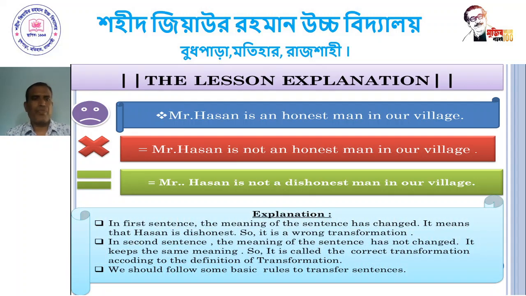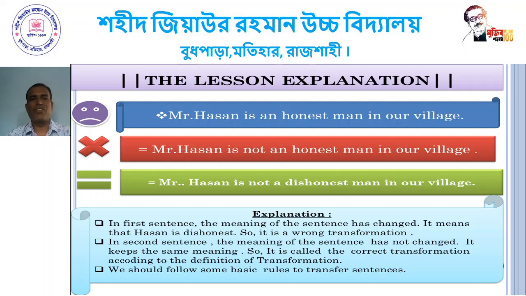Dear student, in the first sentence, the meaning of the sentence has changed. It means that Hassan is dishonest. So it is wrong in transformation. In the second sentence, the meaning of the sentence has not changed. It keeps the same meaning. So it is called the correct transformation according to the definition of transformation.